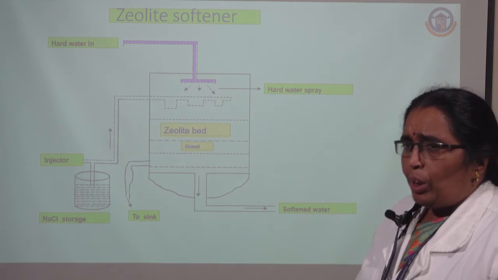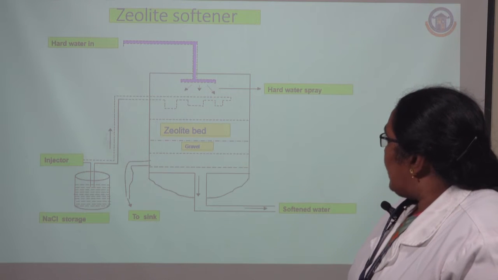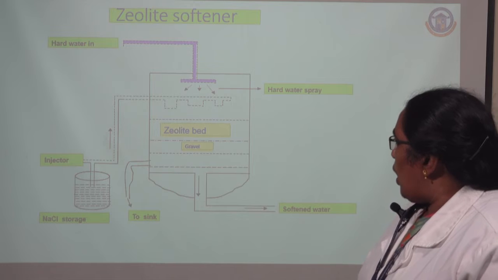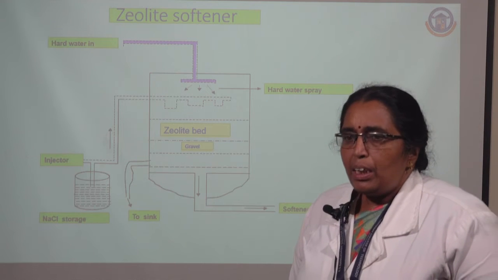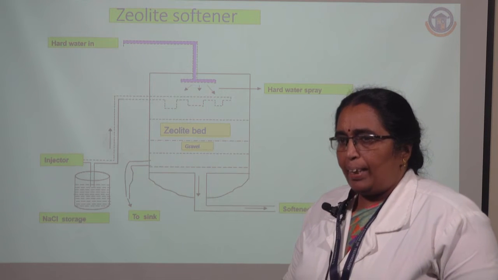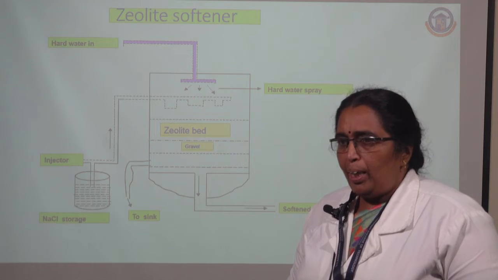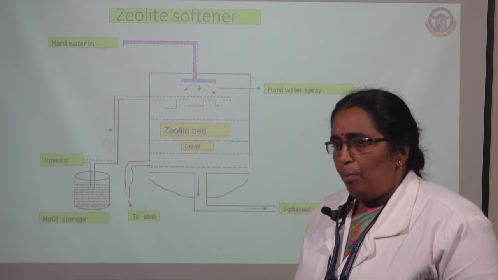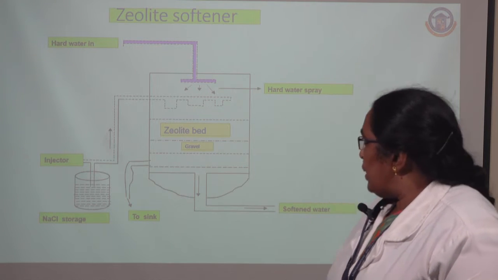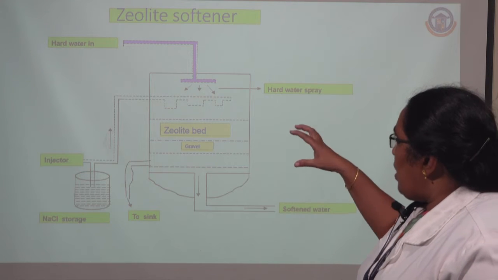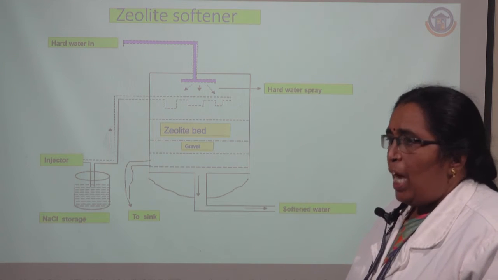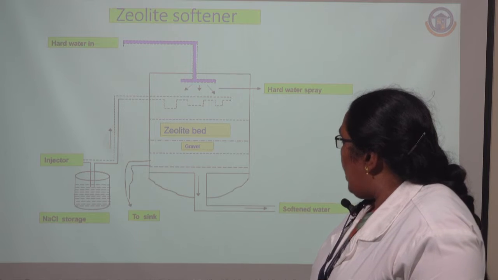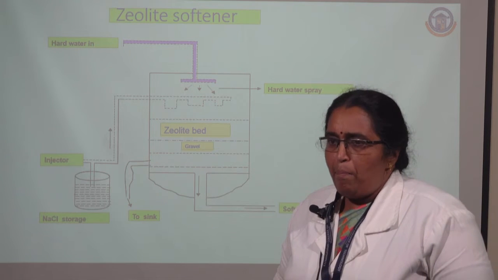You can see the outline of this zeolite softener. There is a column which is filled with the zeolite. We have to make the zeolite into powder and pack the column tightly. Then we allow the hard water from the top of the zeolite softener in a spray method.